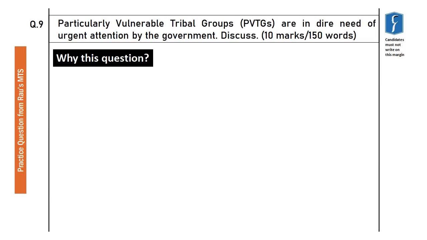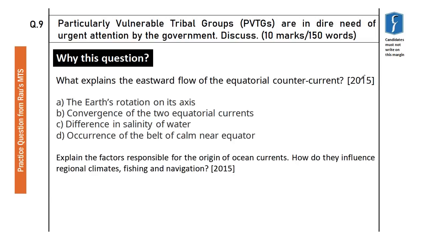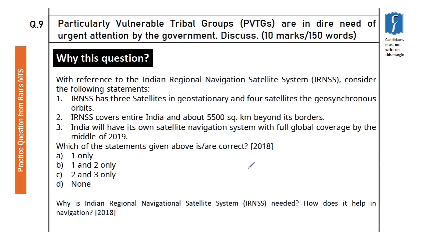Just to give you some illustrations regarding what I'm saying, see this question of 2015, this question was based on equatorial countercurrent. The broad topic for this would be ocean currents. This is an important topic to be covered from the Physical Geography NCERT of class 11. But if you see that UPSC has asked a question regarding ocean current in prelims, and in the same year, they also asked a question regarding ocean current in the mains exam. It may seem coincidental if you have not thought about it before, but there is a pattern. Let me show you other coincidences.